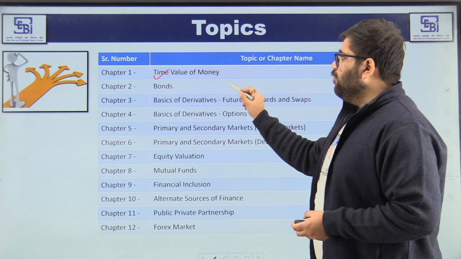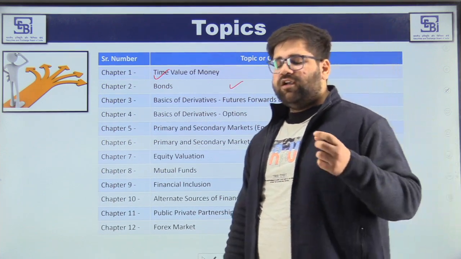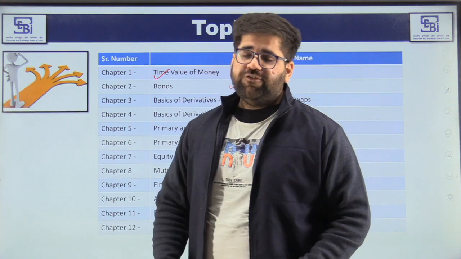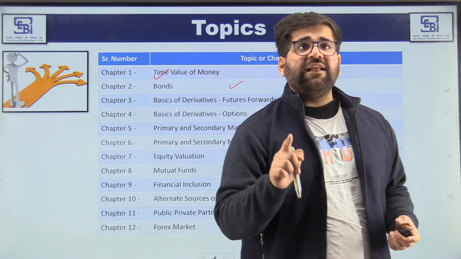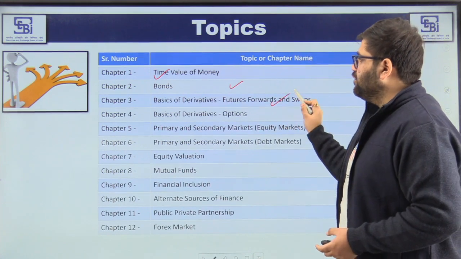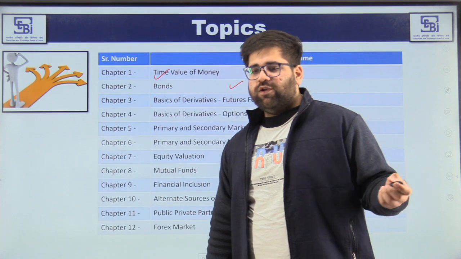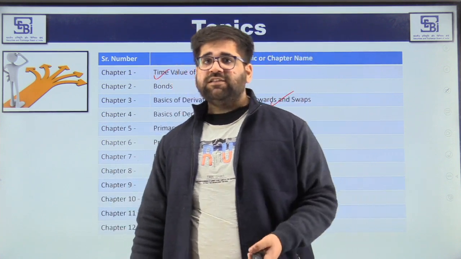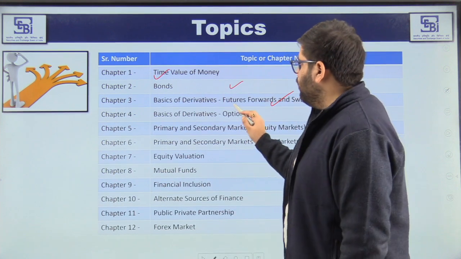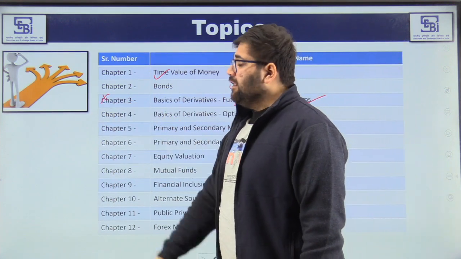Okay. Then you can start with bonds. Again, don't go deep in bonds. Just cover what are the different types of bonds, what are the different properties of bonds, and how bonds differ from equity. Then in chapter 3, you can start with the basics of derivatives. This is one of the most important chapters, because SEBI is the regulator of your Indian financial markets, or I should say Indian stock markets. And on stock markets, you have forwards, futures, and swaps. So this is one of the most important chapters that you should read.